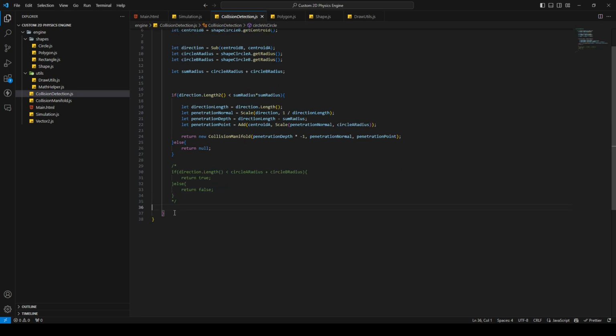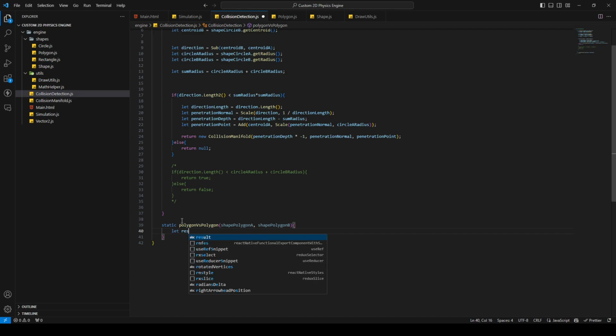I'm actually leaving it here, so I'm not gonna remove it, and I'm gonna call this method, like in the presentation in the last episode, polygon versus polygon, and it will have a shape polygon A and a shape polygon B. Then it's gonna have a resulting contact. This will be our final contact where we're gonna resolve the collision.